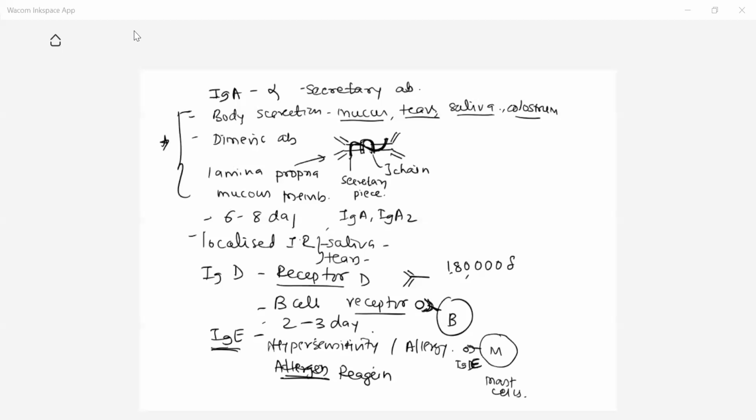So that is about a few characteristics of different types of antibodies. You just refer to your book and get more properties of IgE and the different types of antibodies. So here we'll stop, and in the next lecture we'll discuss the immune response.